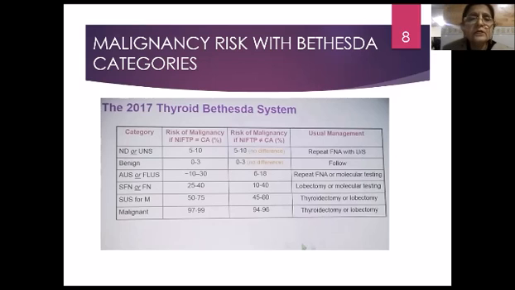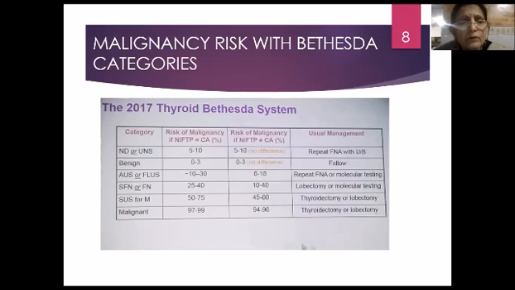As we can see, in the first two categories, the non-diagnostic or unsatisfactory group and the benign group, there is no change. While in the AUS/FLUS category, the risk of malignancy drops to 6 to 18% instead of 10 to 30%.